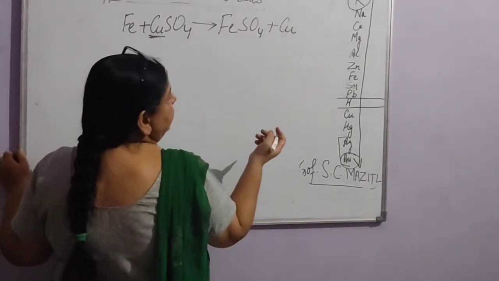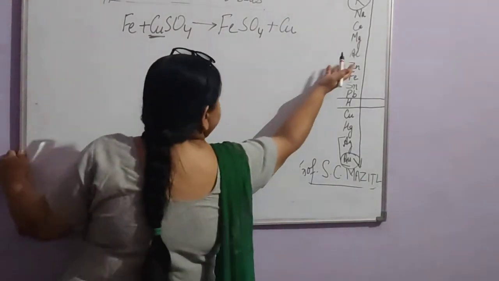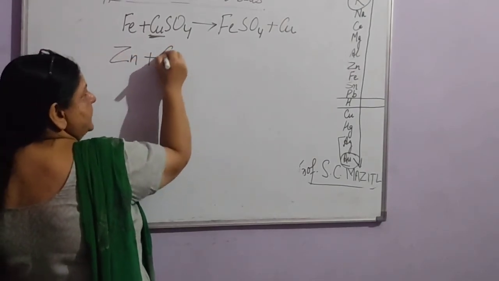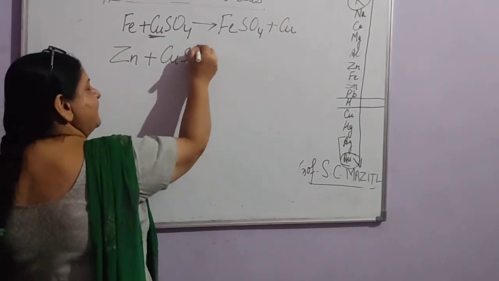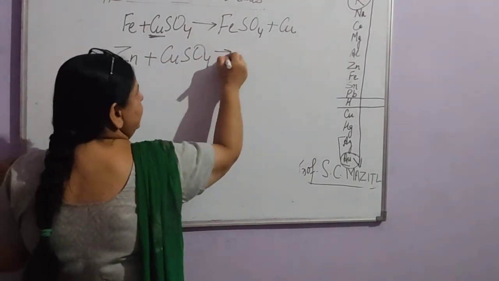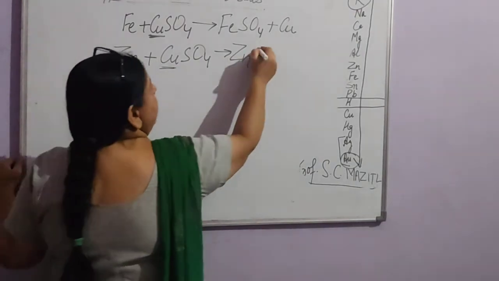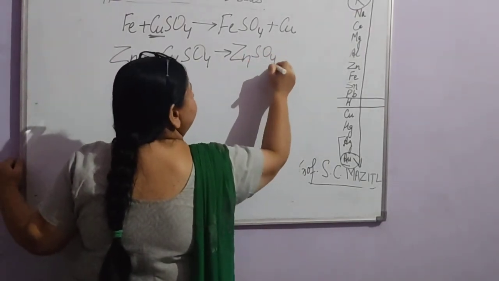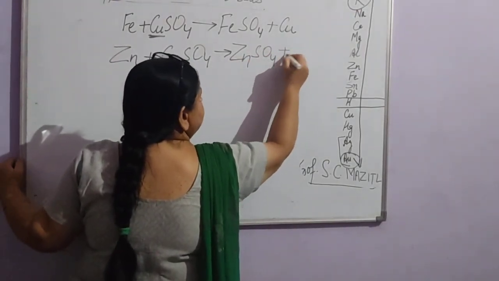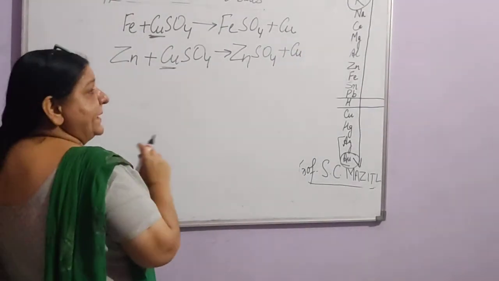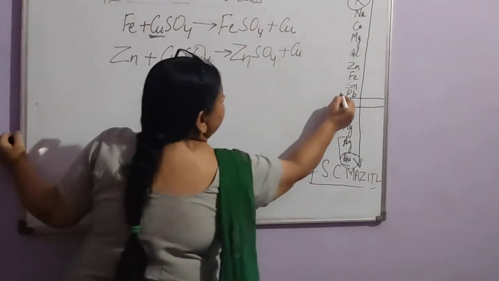Or we can take the other example, zinc also. Now zinc plus copper sulfate, if we place zinc metal in copper sulfate solution, again it will be able to displace this copper and zinc sulfate plus copper will be formed. Same way with lead also we can take.